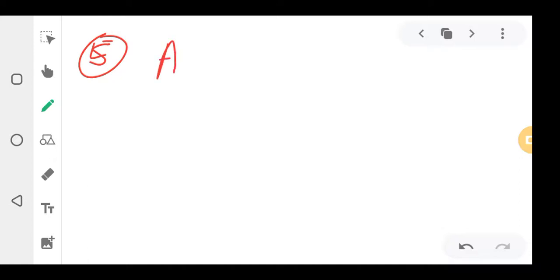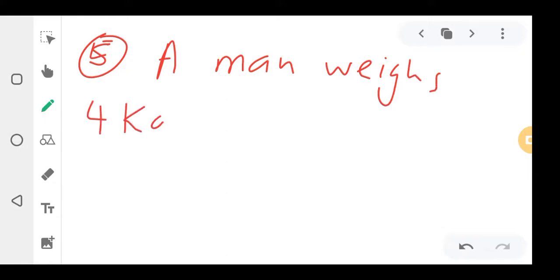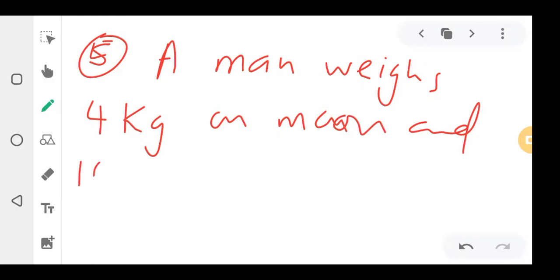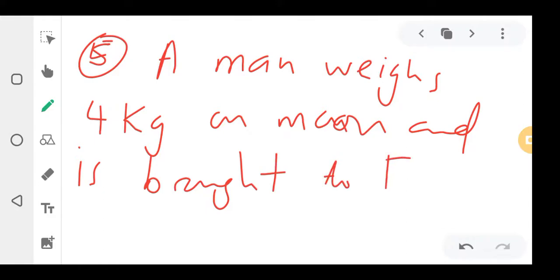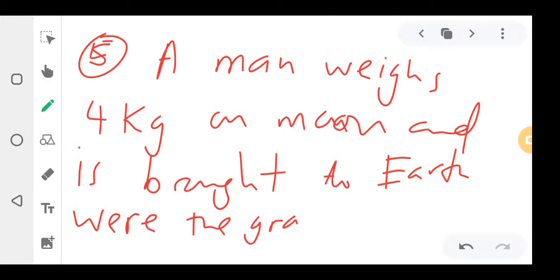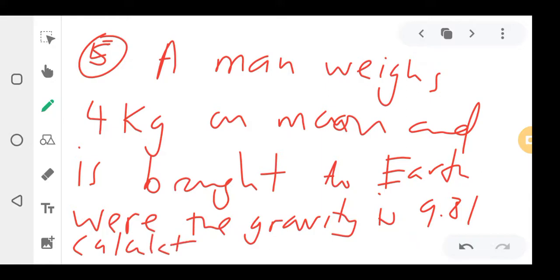They can say a man weighs 4 kgs on the moon, and is brought to Earth, where the gravity is 9.81. Calculate his mass.